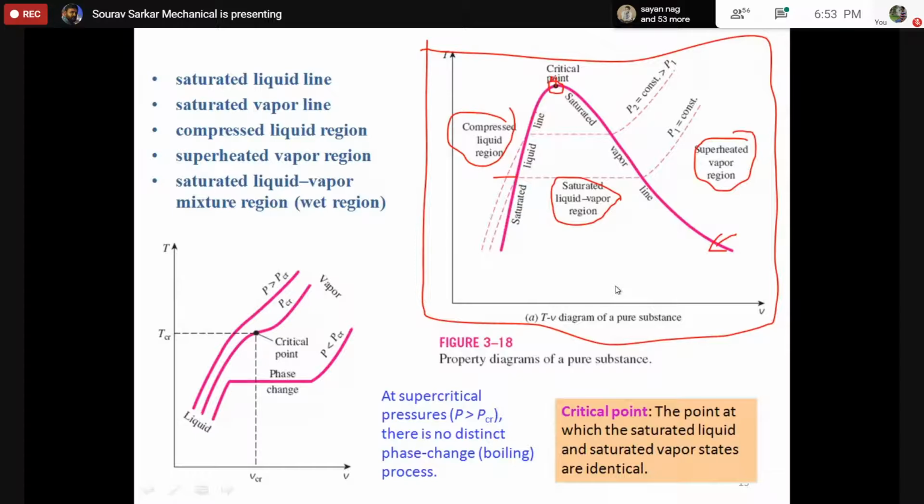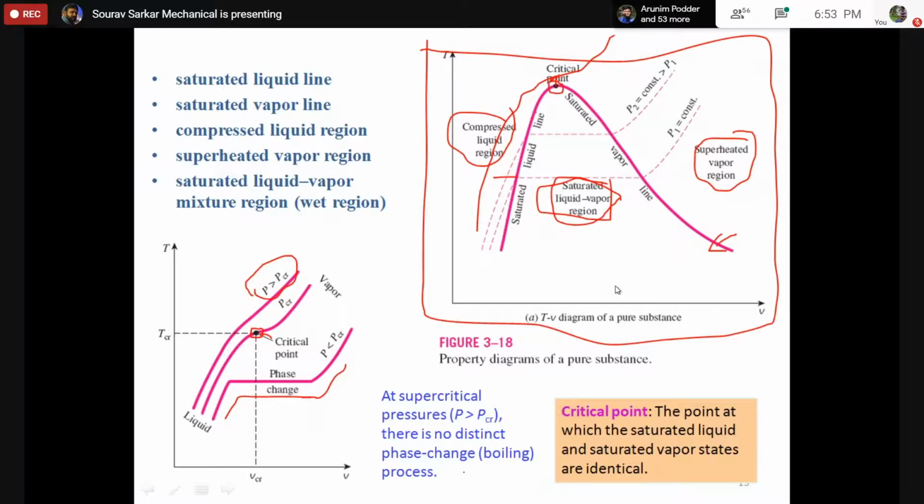Above this point, there is no saturated liquid-vapor mixture zone. There is nothing called a mixture zone. Everything will convert smoothly, not like an abrupt thing, just like this curve. If P is greater than P critical, it will directly convert. If it is less than P critical, it will convert like this. And if it is exactly critical, there will be a single point it is going to touch. And that point is called the critical point.